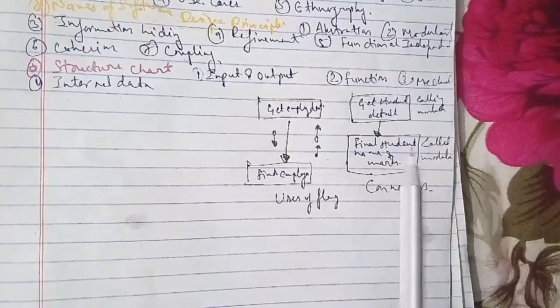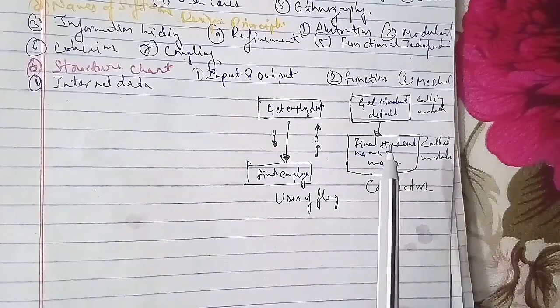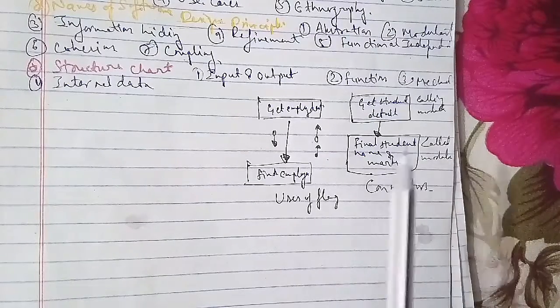Then the question is to define the following: the waterfall model and the spiral model, which are from unit 1, which we have discussed.